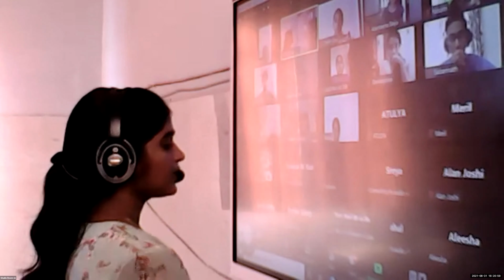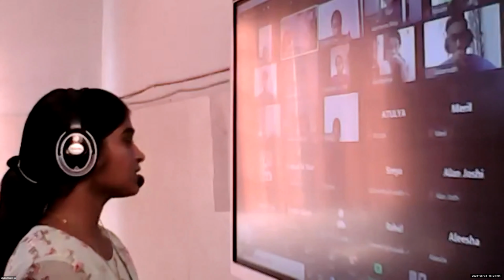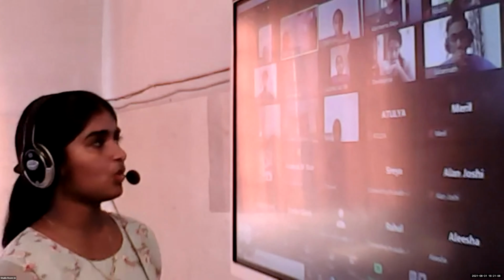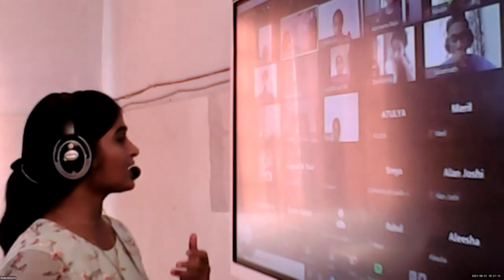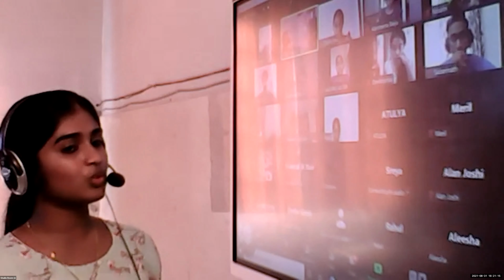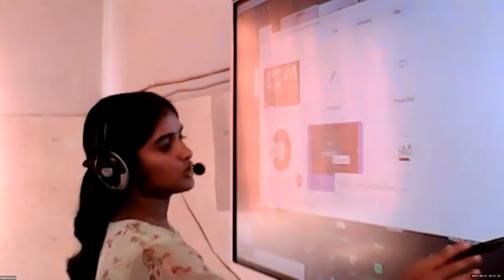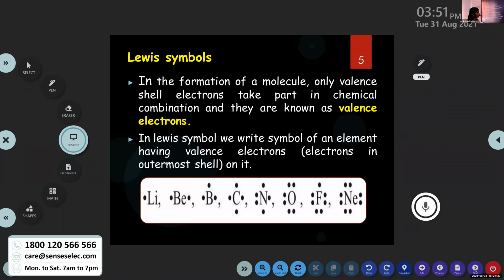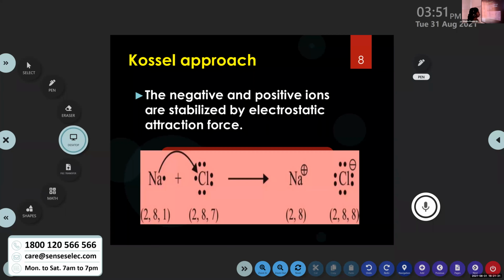Yes. Then we had just discussed one example regarding the formation of sodium chloride, right? Sodium chloride. During the formation of the cation and anion, that is the Na plus ion and Cl minus ion, it will help to attain stability similar to that of noble gas configuration, right? Then we are moving to the next slide, the main bond formed between the sodium and chloride ion.